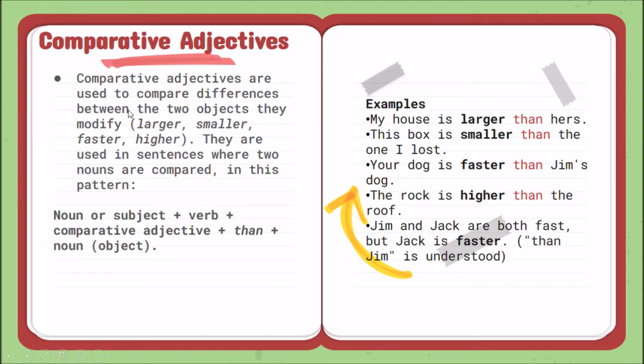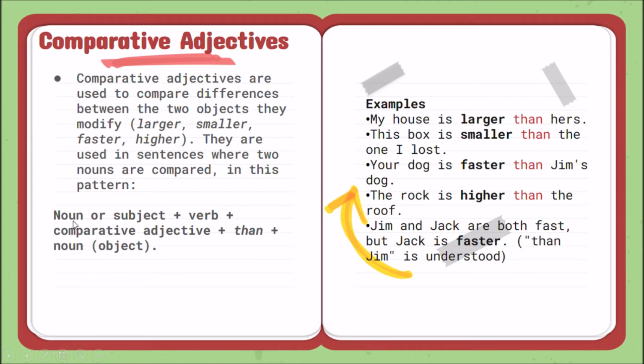So, with comparative adjective, we use the comparative to compare the difference between two objects, and they are used in a sentence where two nouns are compared, yeah? And this is the pattern. The noun or the subject, cierto, sustantivo o sujeto, the verb, the comparative adjective, and then the other object.